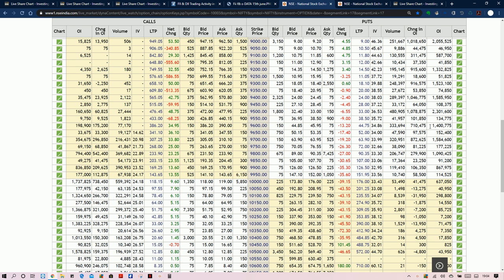Because of the poor put writing, we need to look out for a strong down move. The put writers were not confident that this move will sustain. Even though there was a strong up move, the put writers were not very active here, so we need to watch this in the coming days. That signals that the up move is limited and the down move is more likely. This setup is also suggesting that.